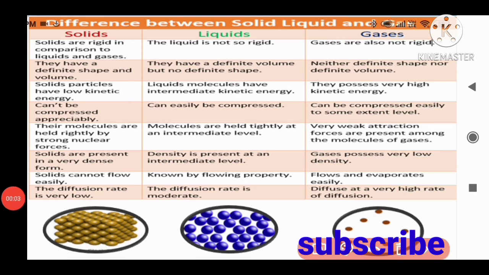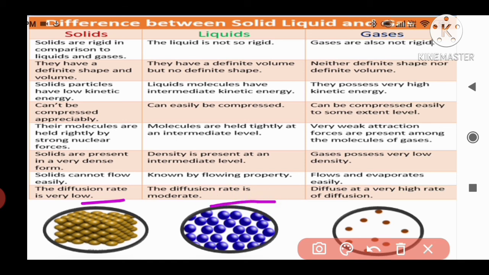Here is another property for us, that is diffusion. Diffusion means the spreading of particles in a particular medium. Diffusion in case of solids is very low. Why is it very low? Because the particles are very tightly attracted with strong forces, so the particles never flow and never spread. But in case of liquids, the diffusion is moderate. In case of gases, the diffusion is very high. Why does it have high diffusion?